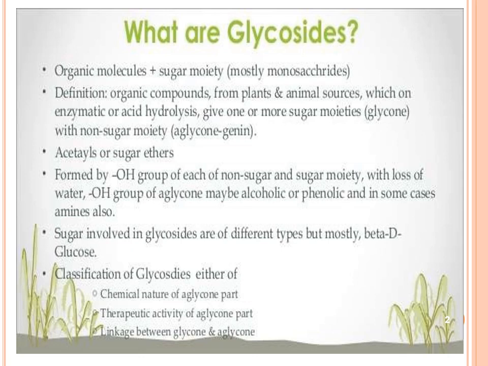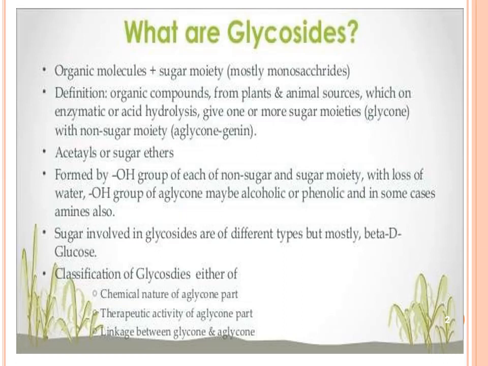Definitions: organic compounds from plant and animal sources which on enzymatic or acid hydrolysis give one or more sugar moieties, the glycon, with a non-sugar moiety, the aglycon or genin. So in a glycoside there are two parts, glycon and aglycon, and on acid hydrolysis it will dissociate into aglycon moiety and glycon moiety, and the aglycon moiety is also called genin. It is also called acetals or sugar ethers.